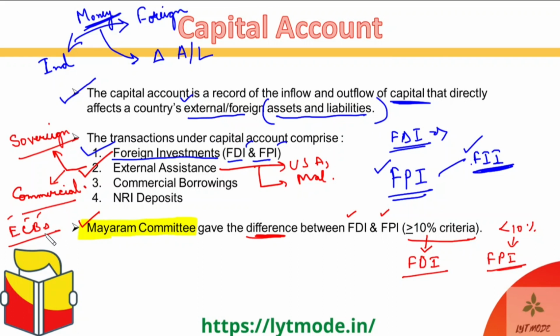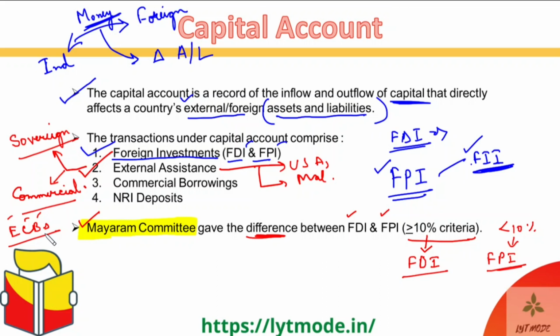For example, let's say a bank or an organization gives you some external assistance that does not fall under sovereign. Let's say that a company in India was very badly in debt, and then it went to a bank of the US, be it JP Morgan Chase or any other bank, and that bank gives it some assistance.